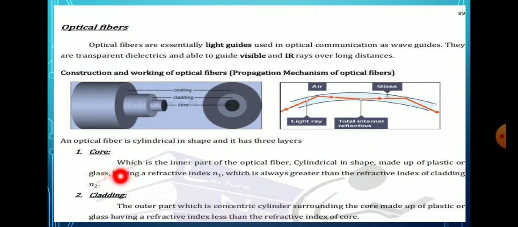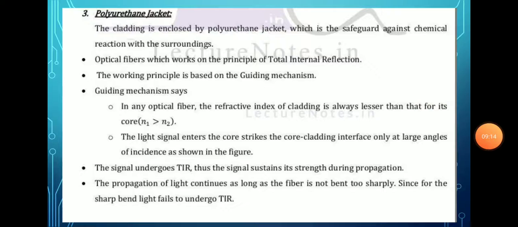The next is the cladding. It is the outer concentric cylinder surrounding the core, made of plastic or glass, the same kind of material as the core. The refractive index of the cladding is less than the refractive index of the core. The third is the polyurethane jacket. It encloses the cladding and safeguards it against chemical reactions with the surroundings.